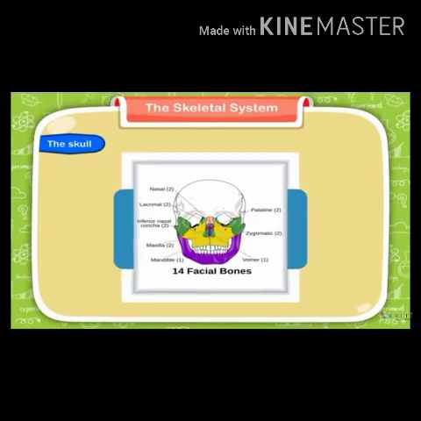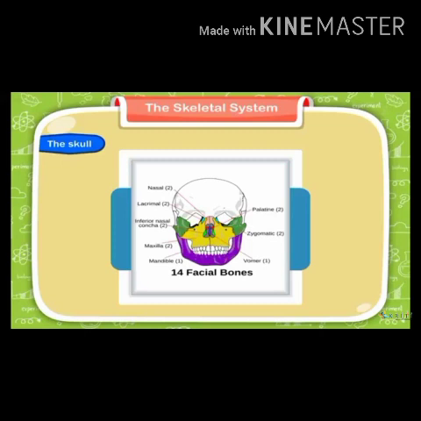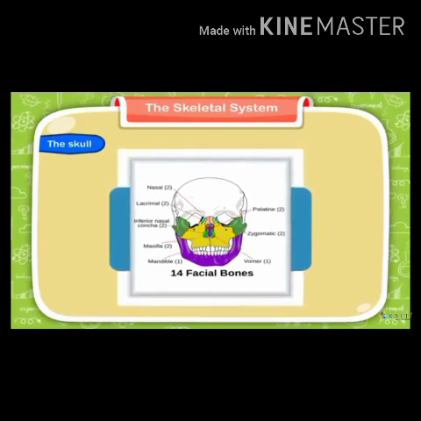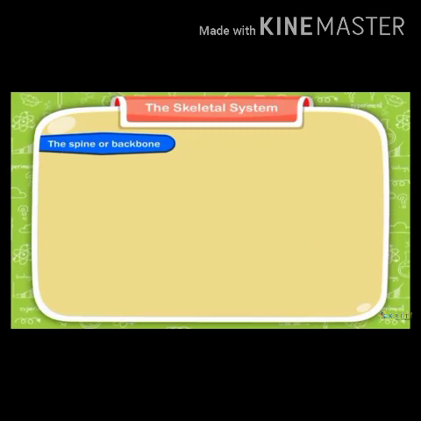Now look at the diagram. There are 14 facial bones that together make the face of a human body. Only one part of the skull is movable, and all the other skeletal parts are fixed.